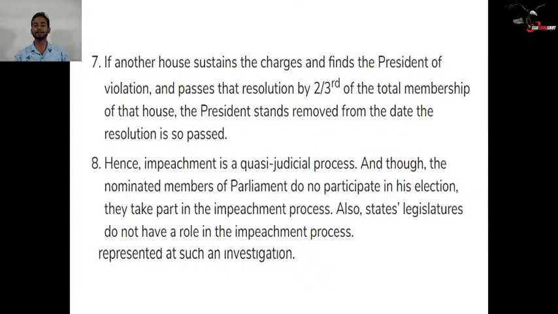And though the nominated members of the parliament do not participate in his election, they take part in the impeachment process. You must not forget that. What was the electoral college? The nominated members of parliament don't take part in the presidential election, but in the impeachment, nominated members also take part. Also, state legislatures do not have any role in the impeachment process. So only the members of parliament take part in the impeachment process.